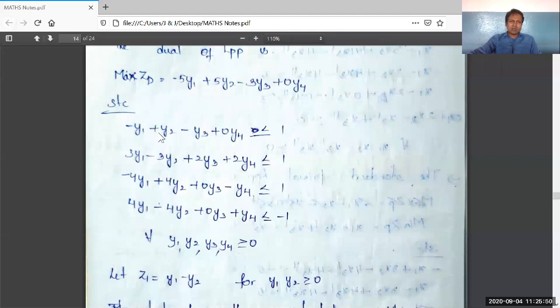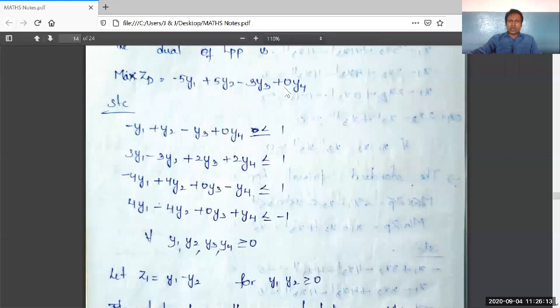Here -1 plus 1, 3 minus 3, -4, 4, 4 minus 4. So this y1, y2, y1, y2, y1, y2 should be written as z1 is equal to y1 minus y2. That's it. No need to worry about 3, 0.